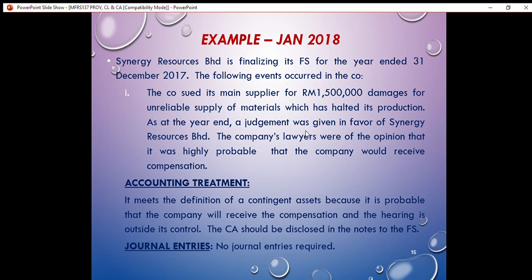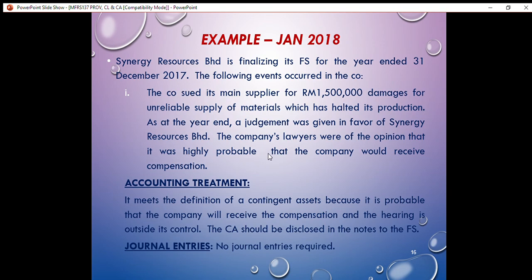The company's lawyers were of the opinion that it was highly probable that the company would receive compensation. This compensation is actually more related to contingent asset. Why? Because there is a probability that the company would receive compensation from the supplier.